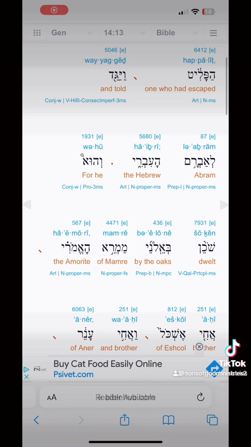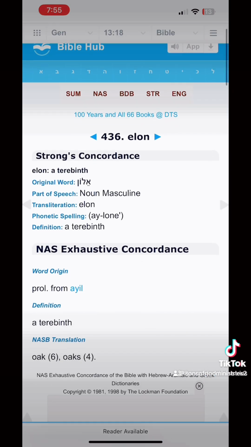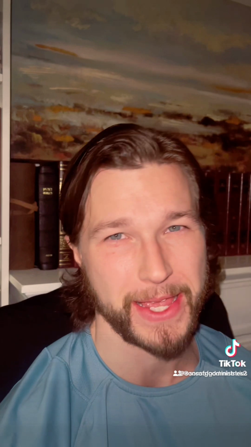So here we go. All right, so right now we are in the Hebrew interlinear of the Bible. Genesis 14, verse 13. We already looked at that word, the Hebrew, last time, which is Ibri, which is actually talking about Iberia. Let's look at this word, by the oaks, H436. All right, let's see what it says. Oh, it's not an oak. It's a terebinth, according to the definition. Let's keep on going. Okay, so now we're digging a little bit deeper. Now we're beginning to see that the plains of Mamre was actually the oak of Mamre, which is the terebinth of Mamre. What is a terebinth tree?